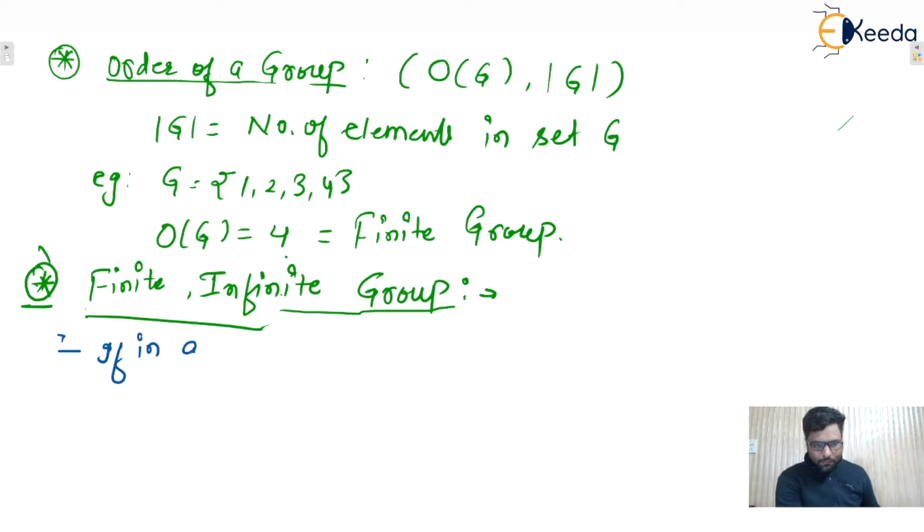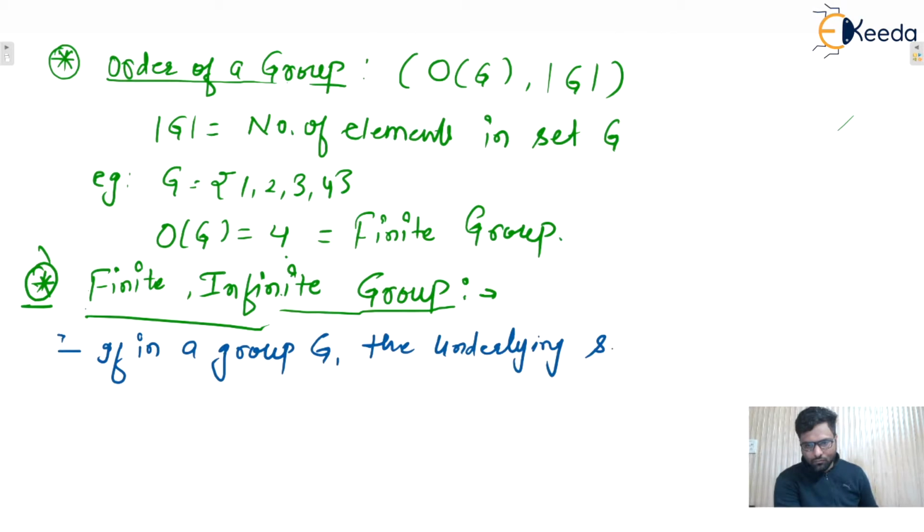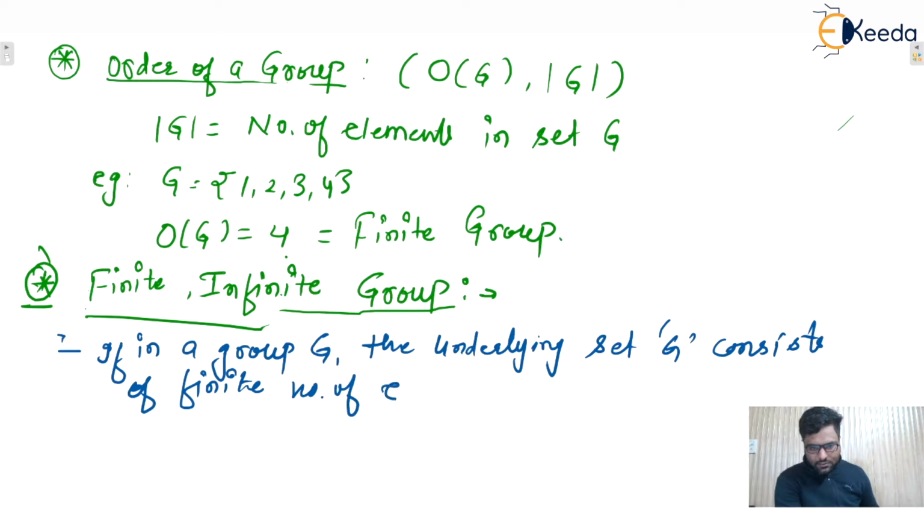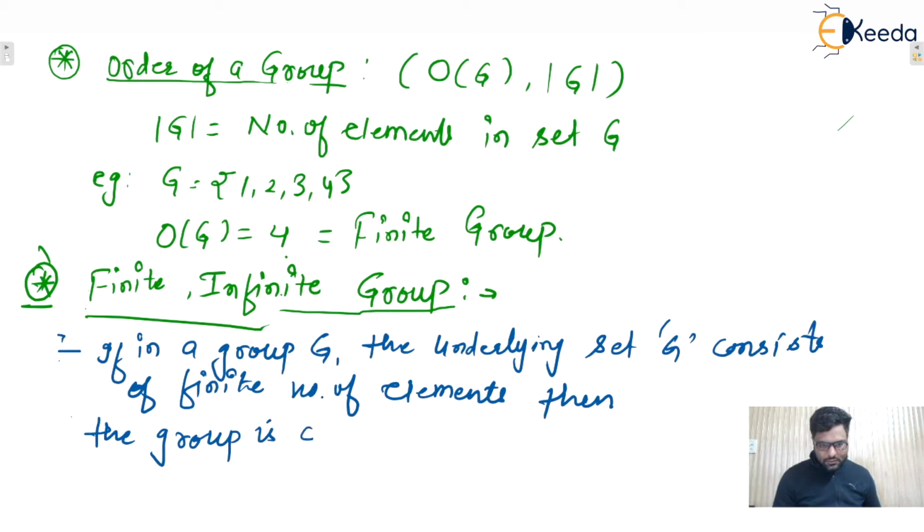If in a group G, let's say, the underlying set capital G consists of a finite number of elements, then the group is called a finite group.